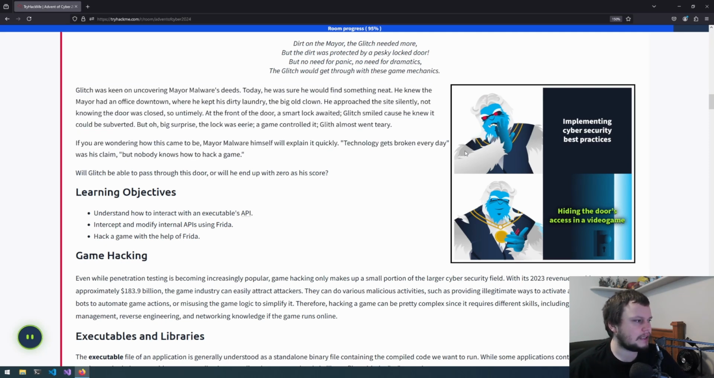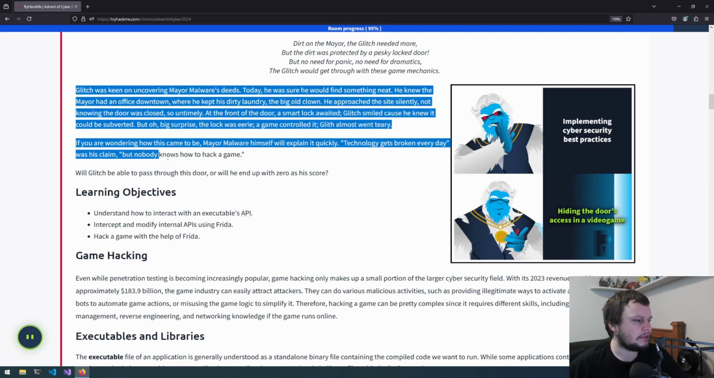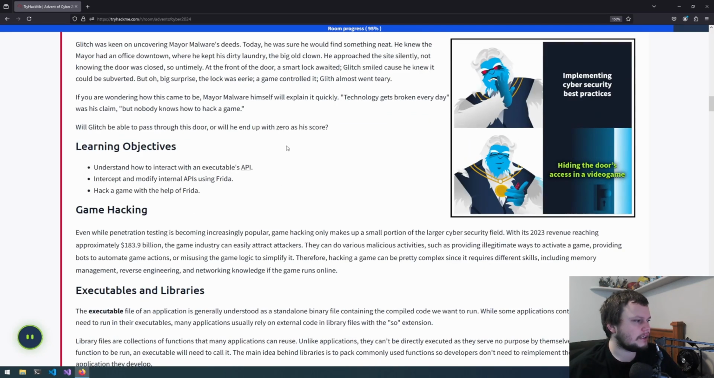"Technology gets broken every day" was his claim, "but nobody knows how to hack a game." Will Glitch be able to pass through the door, or will he end up with 0 as a score? So the learning objectives are: understand how to interact with an executable's API, intercept and modify internal APIs using Frida, and hack a game with the help of Frida.